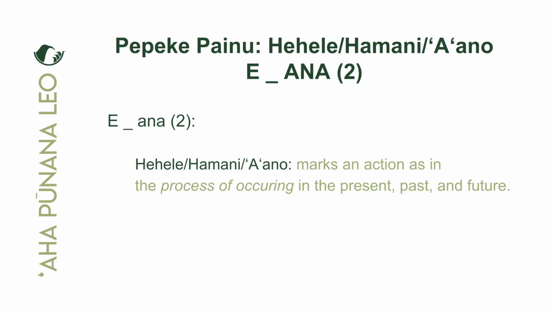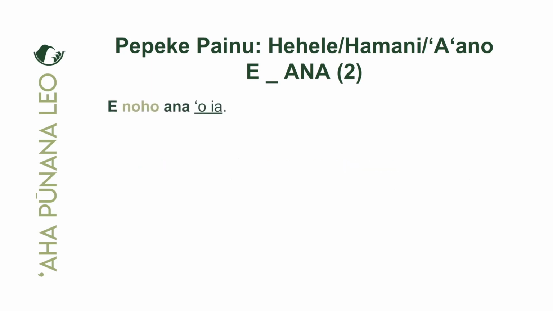There's more to it than that. So it depends on the context again. So let's take a look at some of the context that could be. All right. So e noho ana ʻo ia, he or she will be sitting, is what we would normally think, but it all depends on the context, and the context could be in the past, present, and or in the future. So let's take a look at the possibilities.